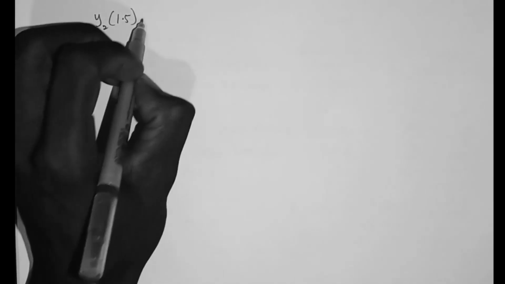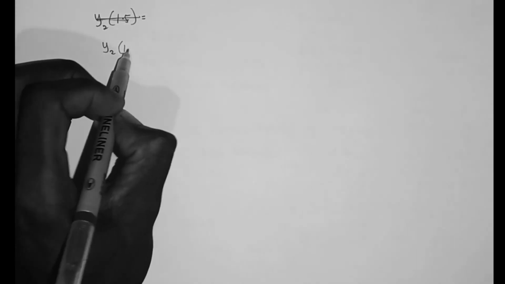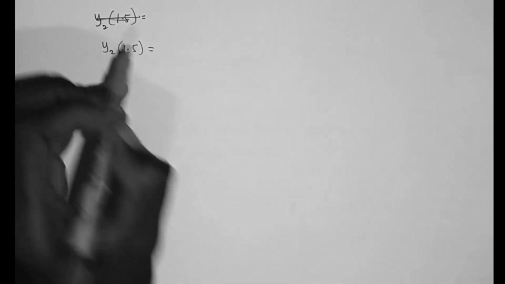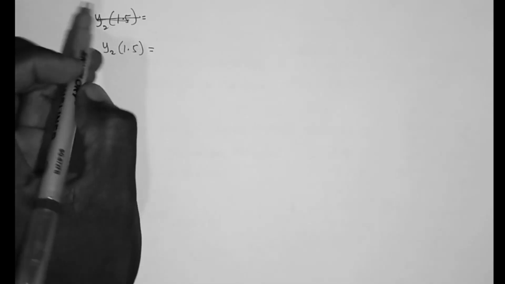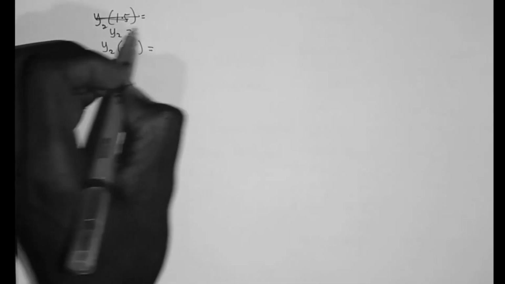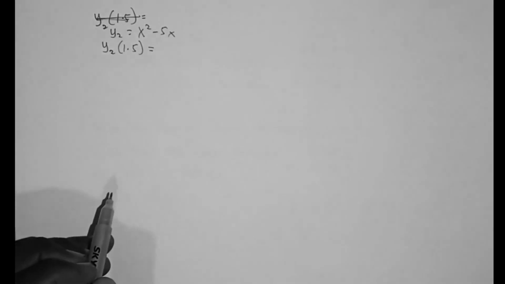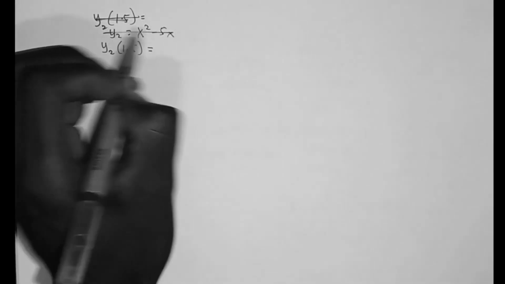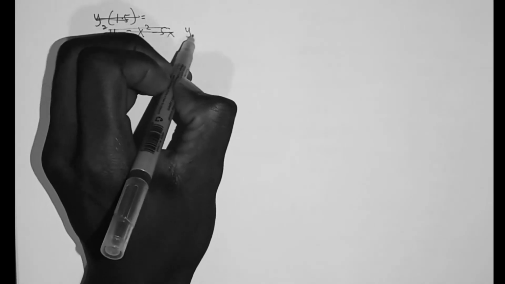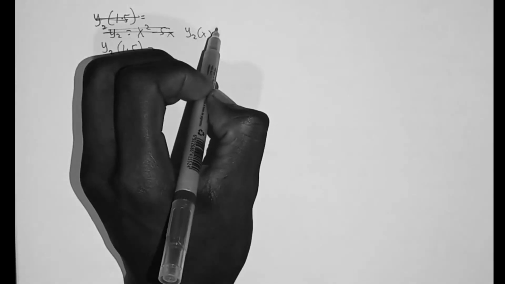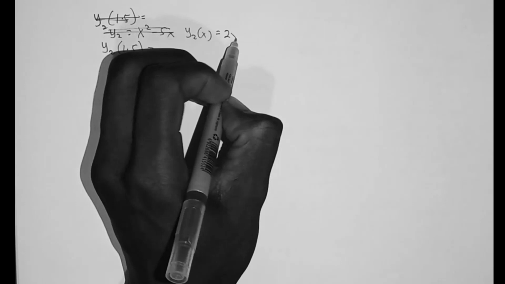So y2 of 1.5 is equal to, sorry, y2 of x is giving us 2x squared minus 6x.